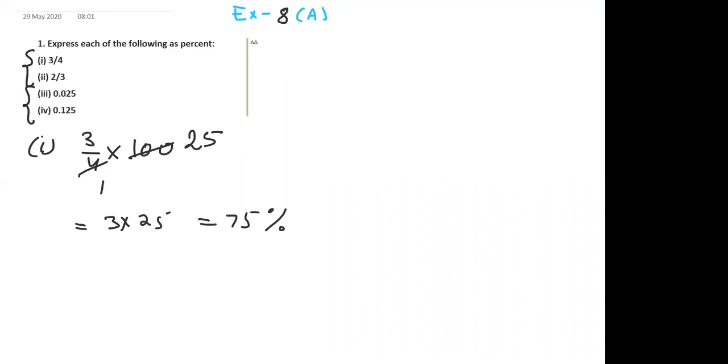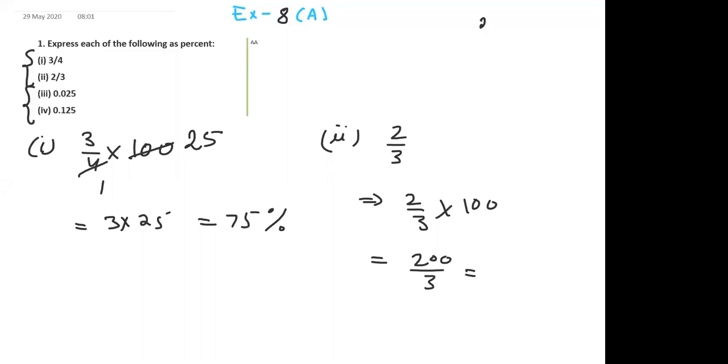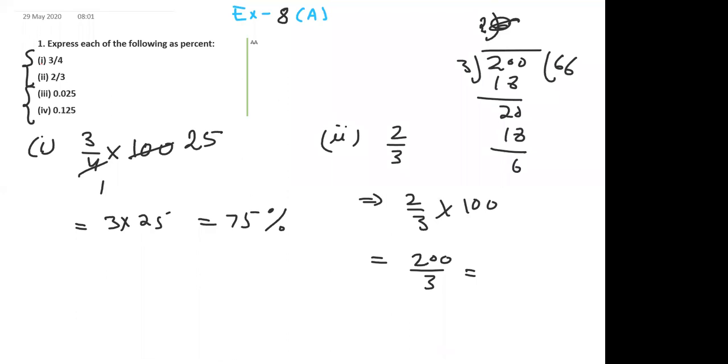Okay, second question, 2 upon 3. So write 2 upon 3 into 100, so 200 upon 3. When you divide, 3 sixes are 18, again 3 sixes are 18, and again 3 sixes are 18. So the answer is 66.66 and so on percent. This is the answer.